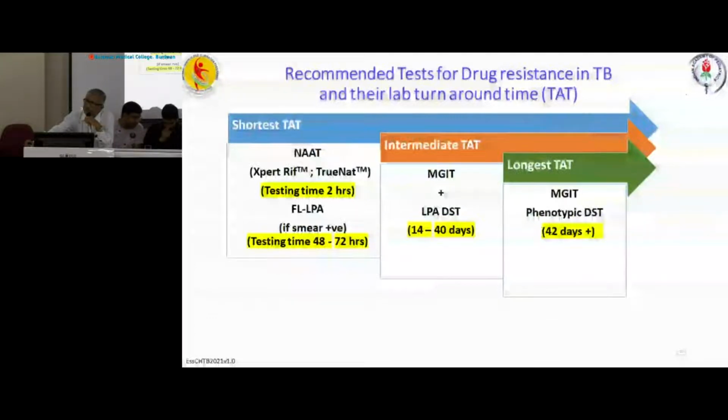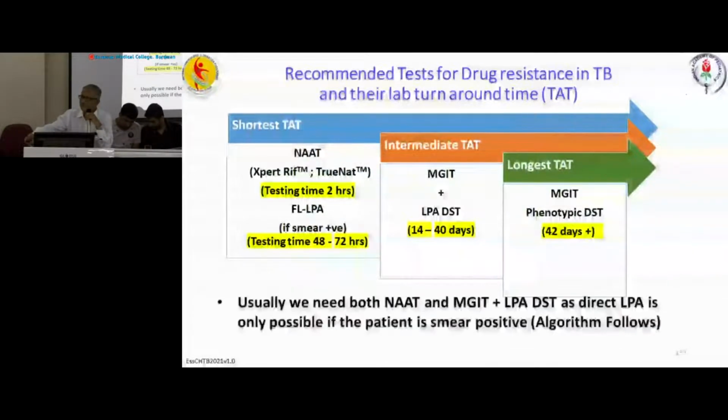Nowadays, phenotypic testing is rarely done because in most cases we are doing this by genotypic testing, like inhA, rpoB, katG, all are that. Those things I am coming to later on. So, usually we need both NAT and MGIT LPA DST, as direct LPA DST is only possible if the patient is smear positive. That I have told already.